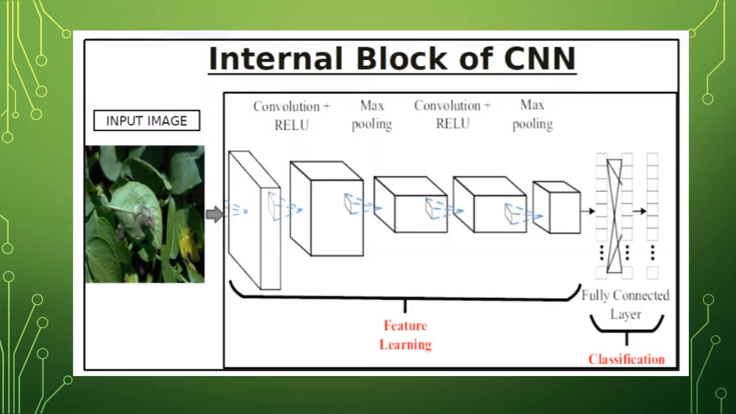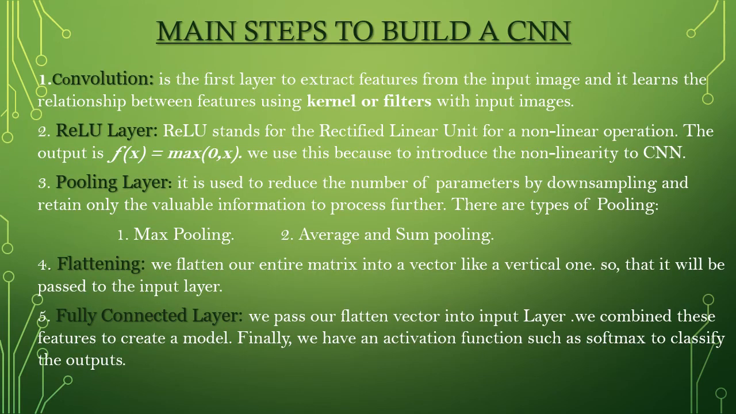This is the architecture of CNN, that is the internal blocks of CNN. To keep it simple, I will explain only a brief understanding of this model and the steps that are used in building a convolutional neural network. These are the main steps to build a CNN. The first one is convolution. This is the first layer to extract features from the input image, and it learns the relationship between features using kernels or filters with input images.